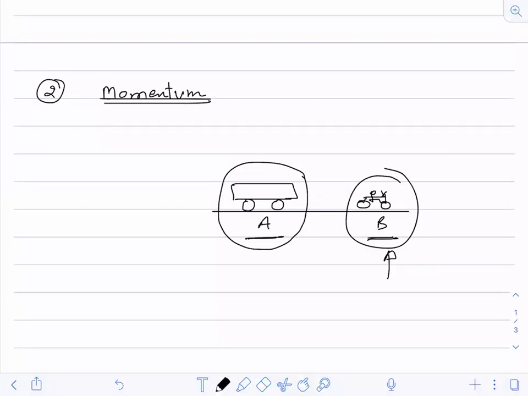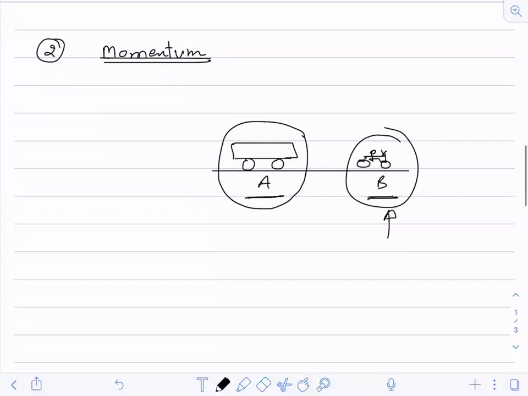Now, here what I wanted to explain to you is that you should always try to link momentum as a total quantity of motion, total energy. Though energy and momentum are entirely different things, you can have a concept, a link between momentum and energy.